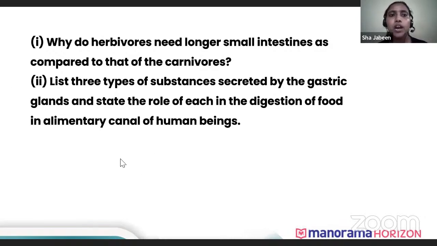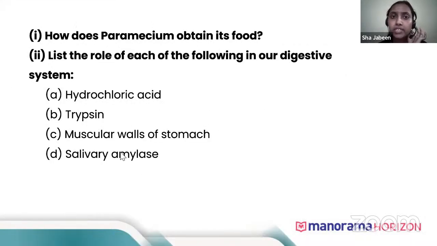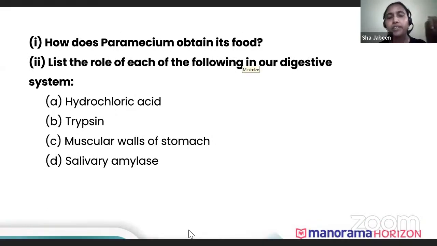Next, we'll move. How does paramecium obtain its food? Paramecium undergoes holozoic nutrition. It obtains the whole food by a single opening. They have that single opening through which they obtain the food, not like amoeba that absorbs through the whole body surface.